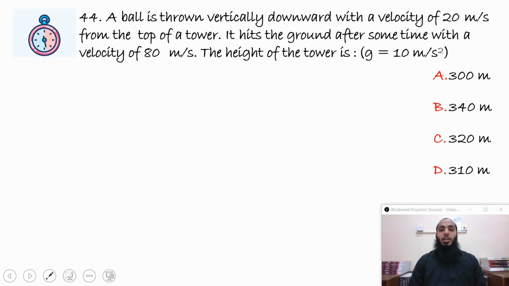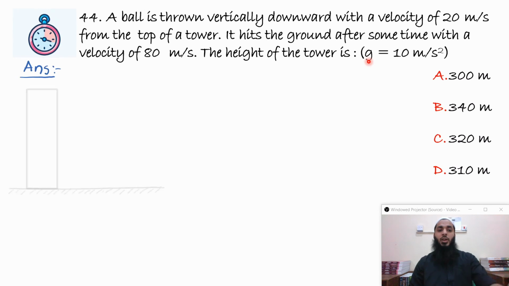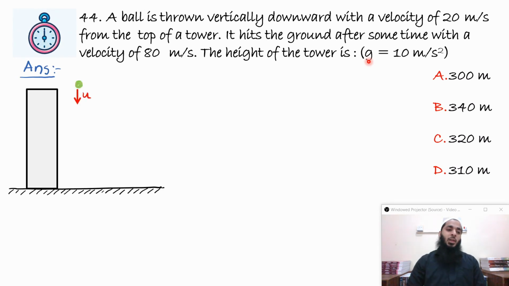A ball is thrown vertically downward with a velocity of 20 meters per second from the top of a tower. It hits the ground after some time with a velocity of 80 meters per second. The height of the tower is? It's a very simple question from kinematics where you use v square is equal to u square plus 2as. We have been given the final velocity and the initial velocity. So initial velocity is u and the final velocity is v, and the distance between them is h.